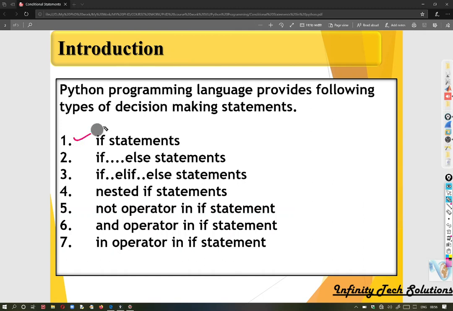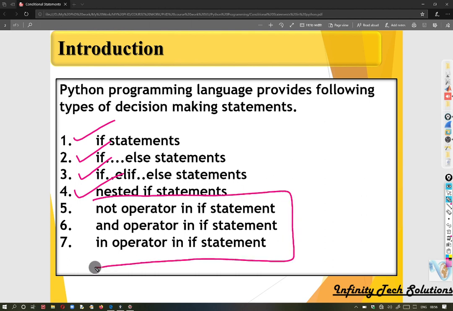These are the if statement, if else statement, if else ladder, nested if statement, nested if else statement, and logical operators like not, and, in, or can be utilized in combination with the if statement.